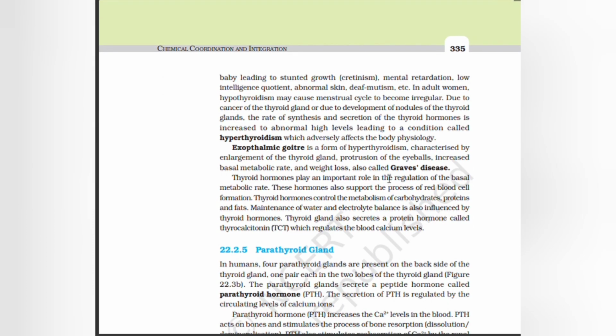Thyroid hormones play an important role in the regulation of the basal metabolic rate. These hormones also support the process of red blood cell formation. Thyroid hormones control the metabolism of carbohydrate, protein, and fat. Maintenance of water and electrolyte balance is also influenced by thyroid hormones. The thyroid gland also secretes a protein hormone called thyrocalcitonin (TCT), which regulates the blood calcium levels.